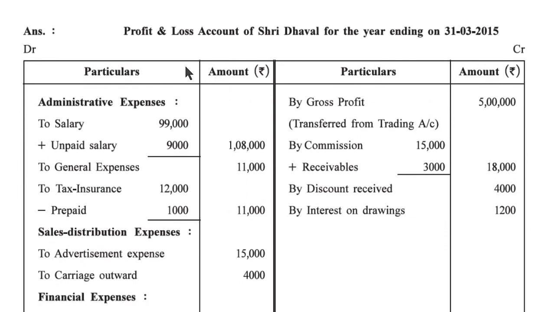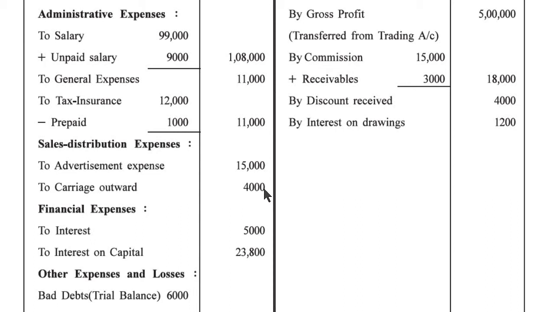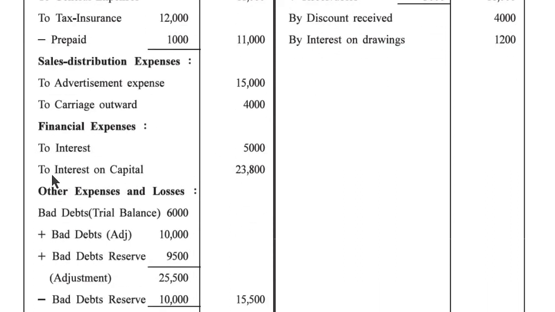Profit and loss account of Sri Dhaval for the year ending on 31st March 2015. Administrative expense. Salary 99,000, unpaid salary 9,000, 1 lakh 8,000. To general expense 11,000. To insurance 12,000 minus prepaid 1,000, outer 11,000. Sales and distribution expense. To advertisement expense 15,000. Carriage outward 4,000. Financial expense. Interest 5,000. Interest on capital 23,800.